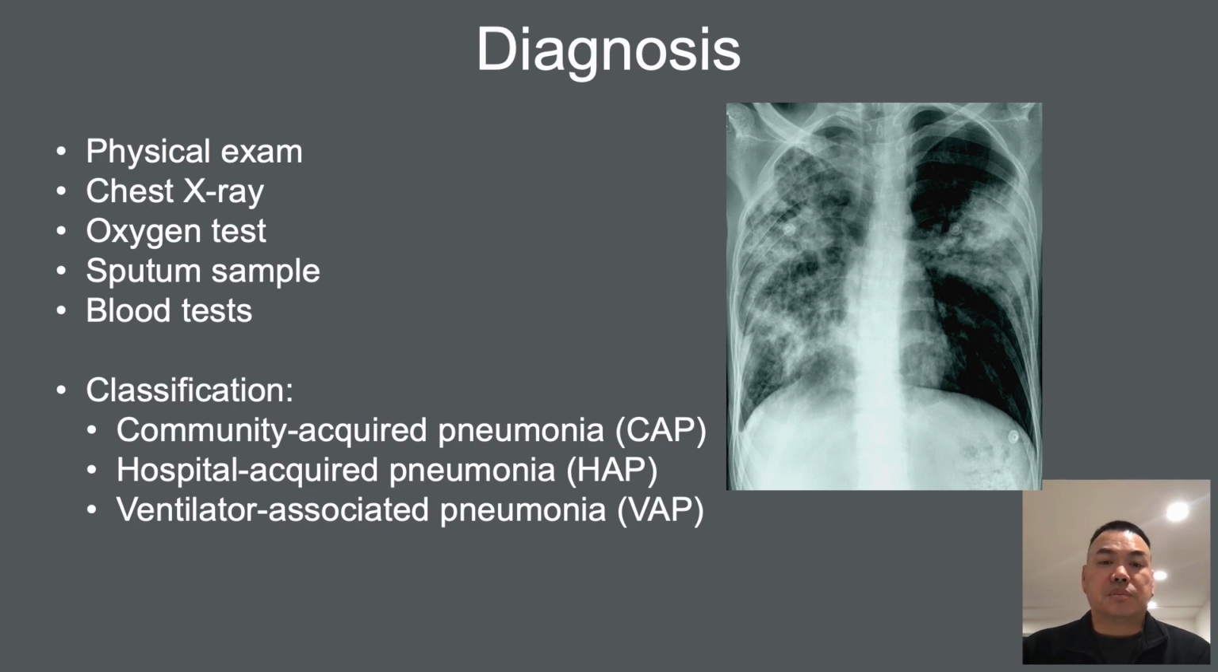Based on symptoms, physical exam, chest imaging, and laboratory testing, you may have one of the classifications below, such as community-acquired pneumonia, hospital-acquired pneumonia, and ventilator-associated pneumonia.